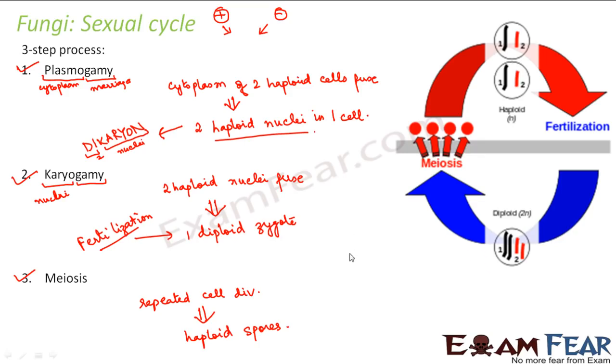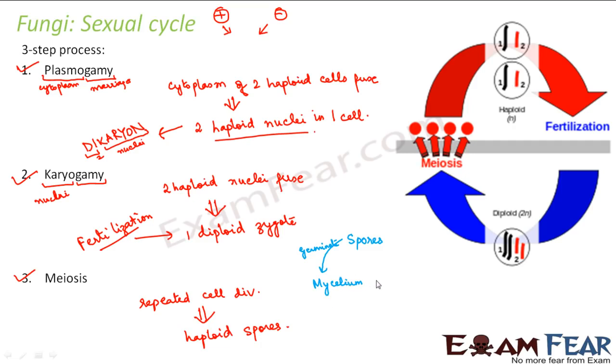I'm trying to show both the asexual cycle and the sexual cycle, and how they are related to each other. In the asexual cycle, everything happens with the help of spores. These spores germinate to form mycelium, and these new mycelium denote nothing but the fungi.